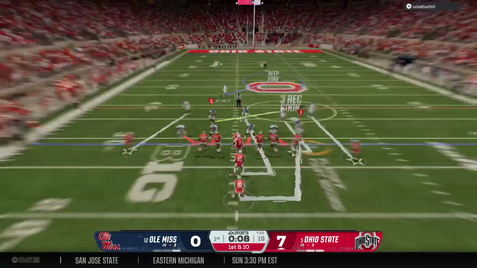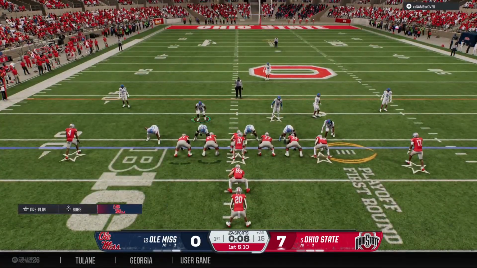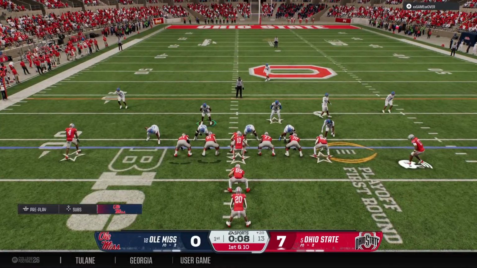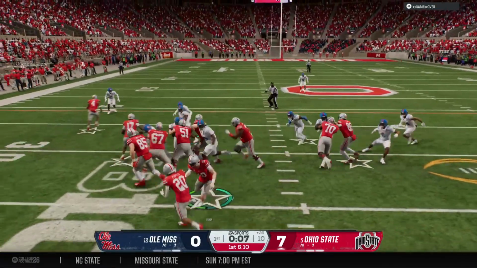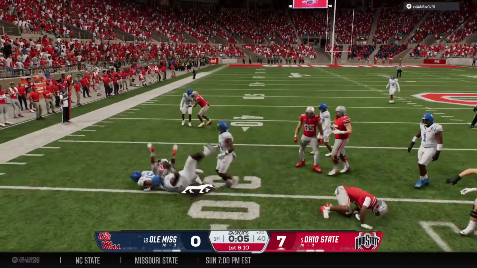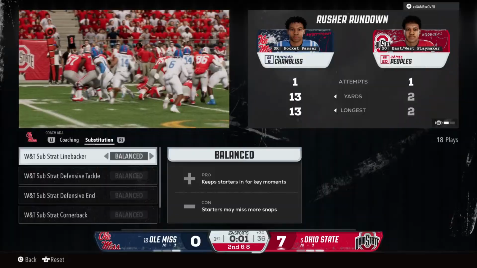First play of the drive now coming up from the 29. The handoff. Defense makes the tackle with the clock running. That'll probably be the final play of this first quarter.